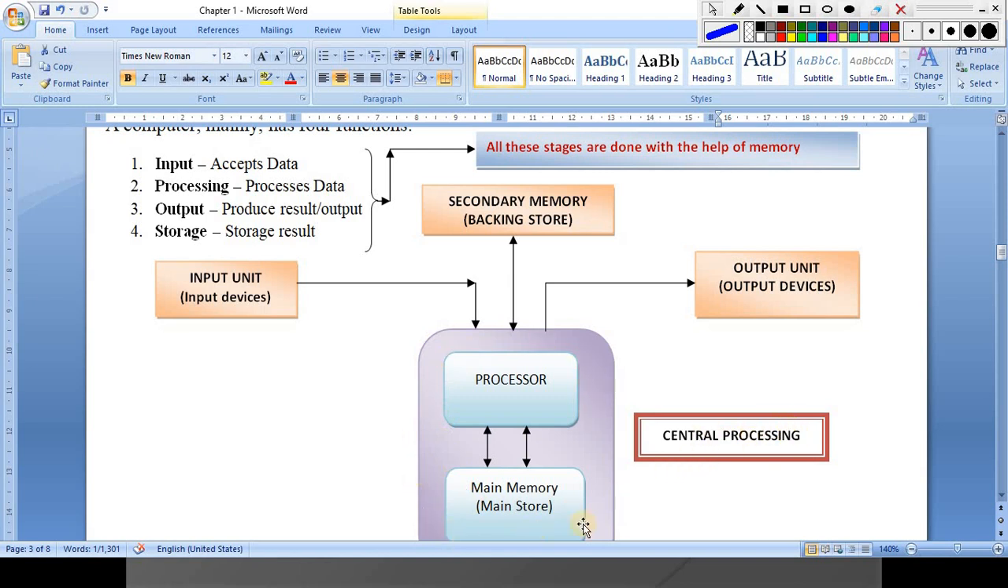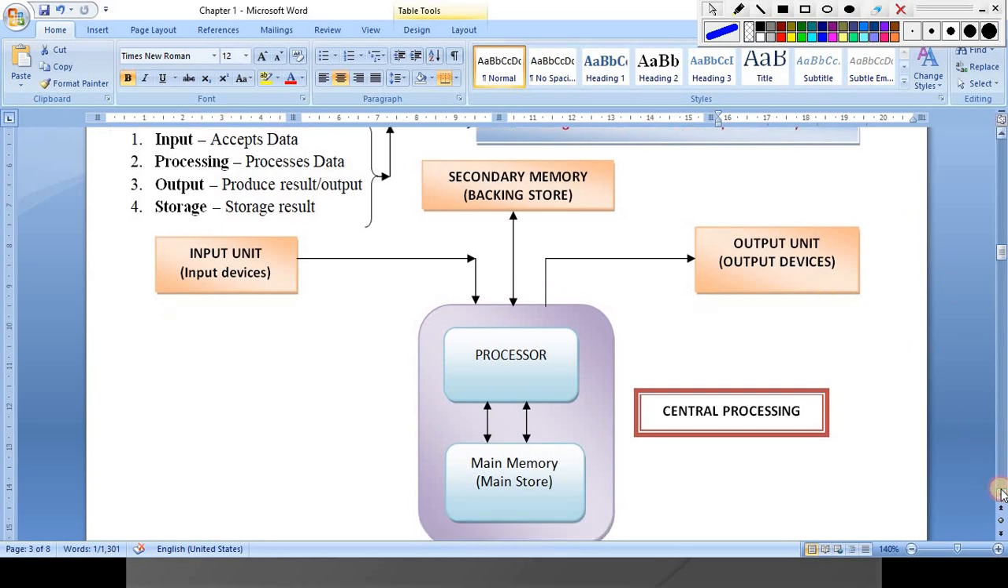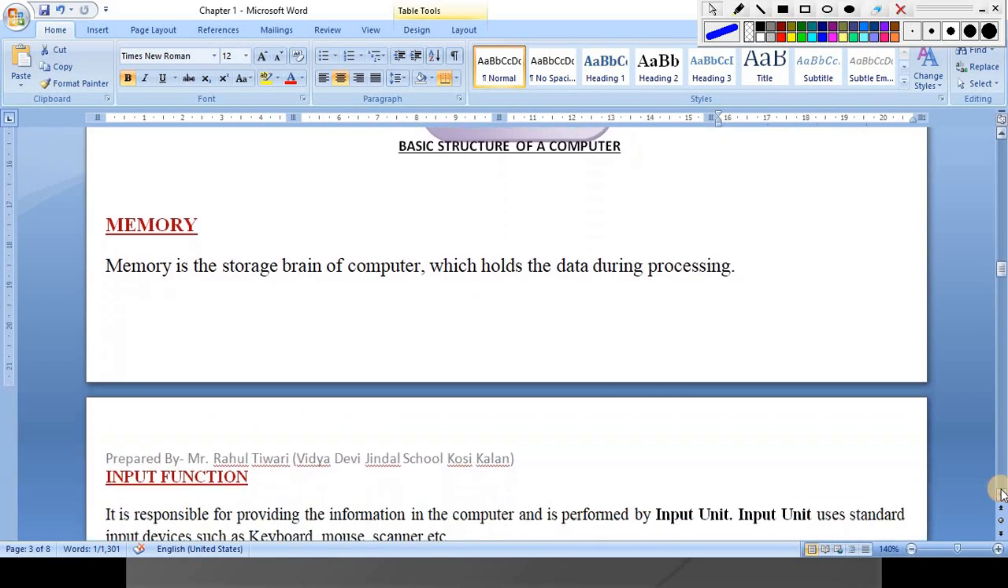That means the CPU, right? So whatever data you input, it will move inside the CPU to be processed, and after processing, it will be provided as output, or it may be stored in secondary memory. Secondary memory means the hard disk, in which your data can be permanently stored. Clear students? Now next,